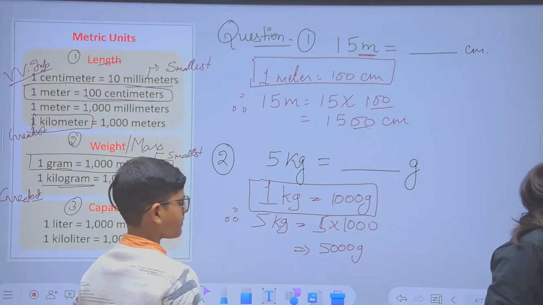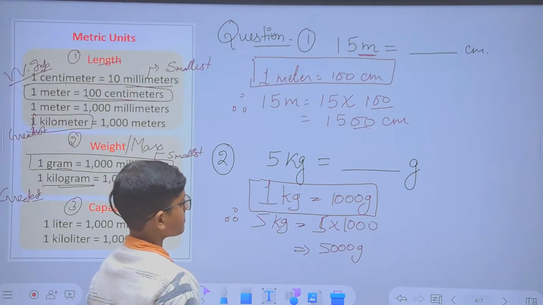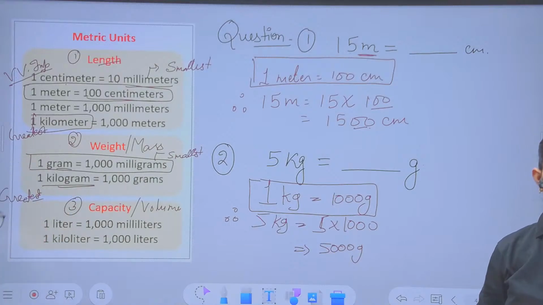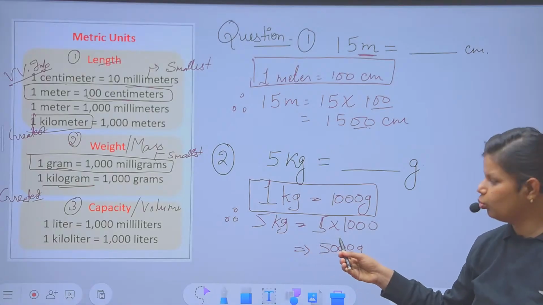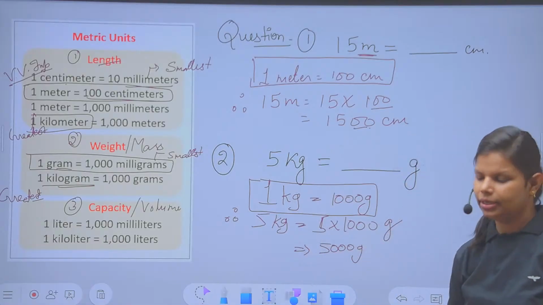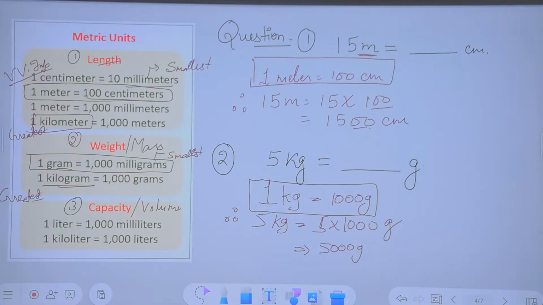Perfect. So my child has done this problem. He mentioned in the beginning of the question only that 1 kg equals 1000 gram. And then next he mentioned 5 kg equals 5 into 1000. Here you forgot the gram, beta, and we had as an option what? 5000 gram. Clear? Is it okay for you to understand?